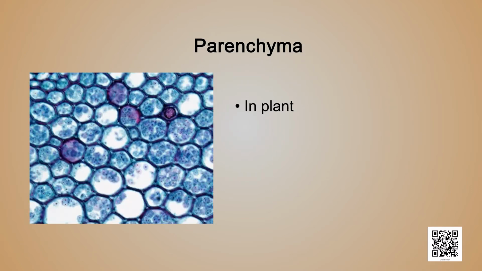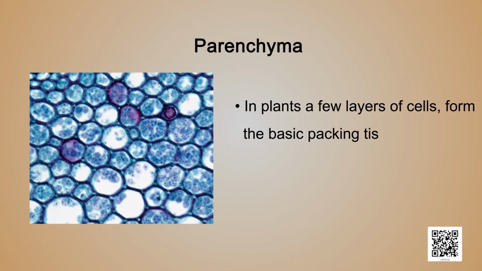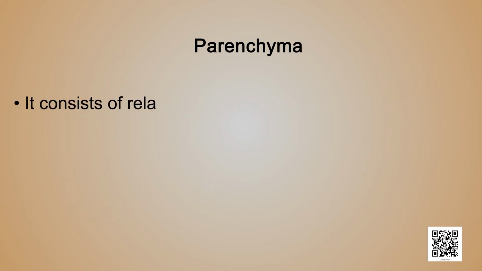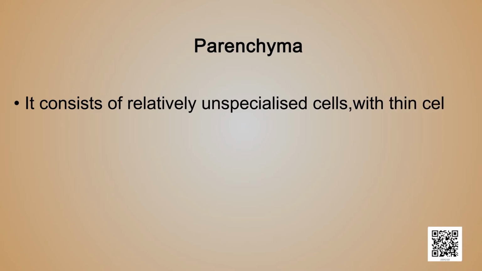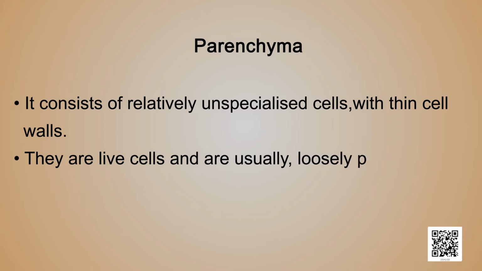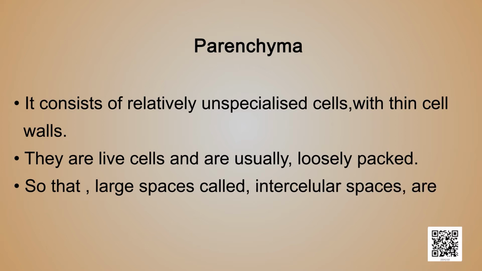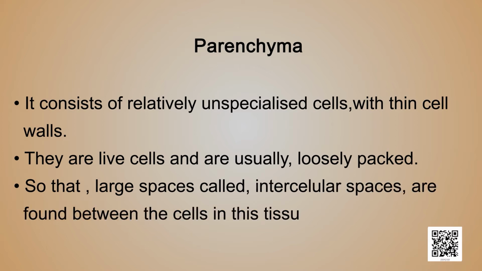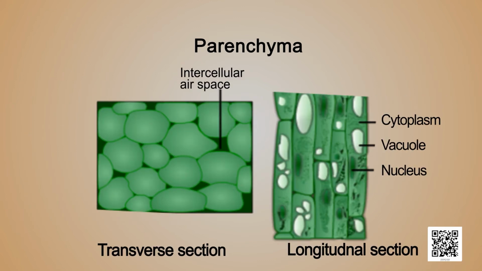Parenchyma. In plants, a few layers of cells form the basic packing tissue. This tissue is the parenchyma. It consists of relatively unspecialized cells with thin cell walls. They are live cells and are usually loosely packed, so that large spaces called intercellular spaces are found between the cells in this tissue. Children, this will become more clear to you by looking at this picture of parenchymatous tissue.